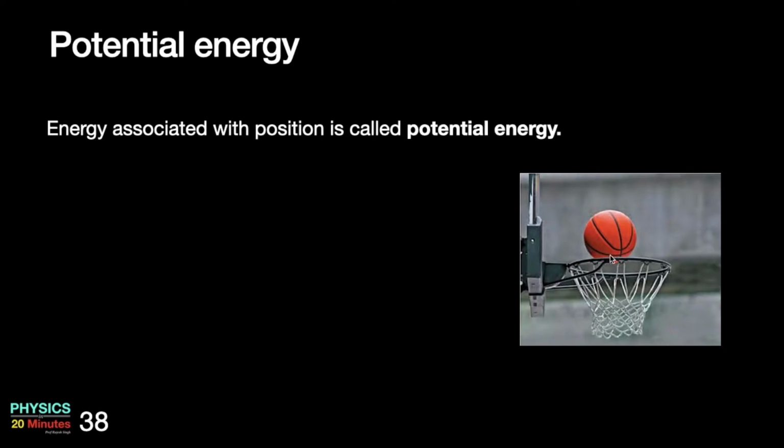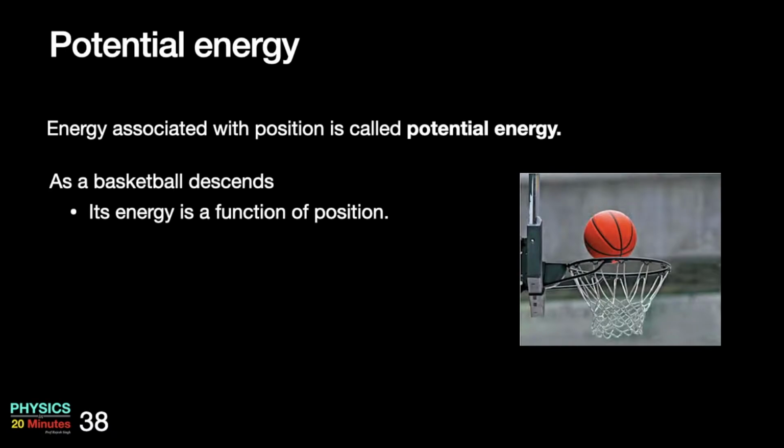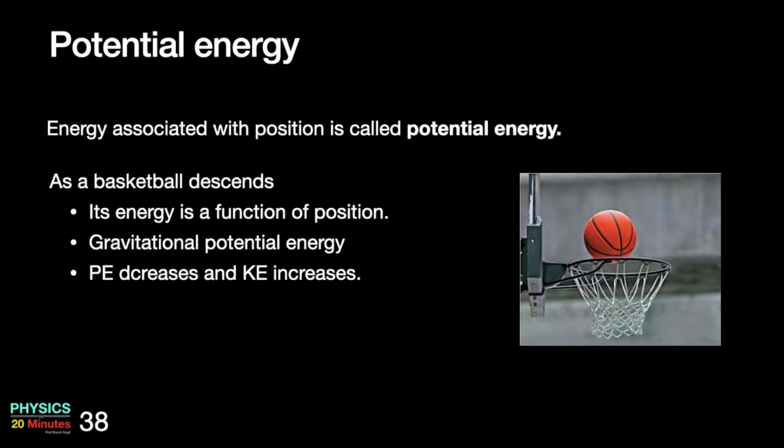There is a basketball in the image which is coming down. As it is moving down at its different vertical positions, its gravitational potential energy will be different, and it is a function of its position. So at this position its energy will be something else, at that position something else. As it goes down, energy will change. Generally its gravitational potential energy will decrease and kinetic energy will increase as it goes down.